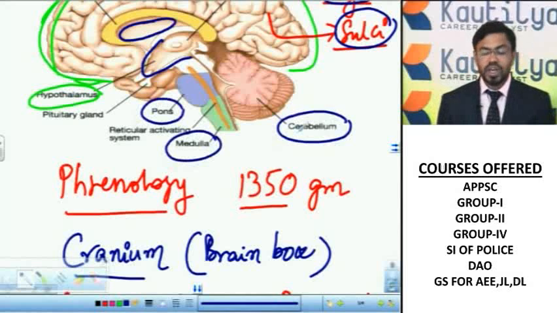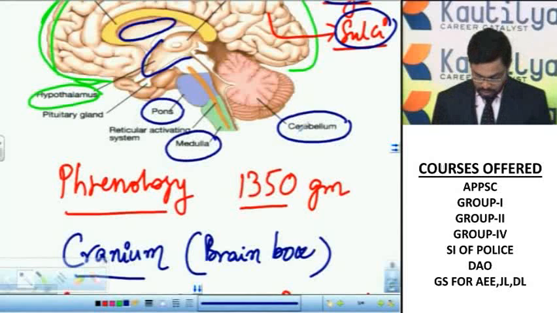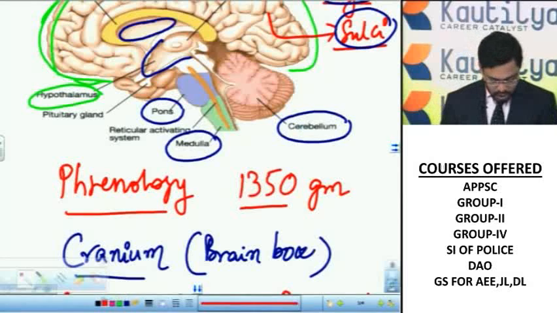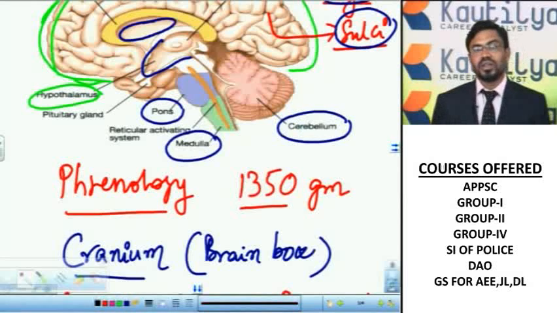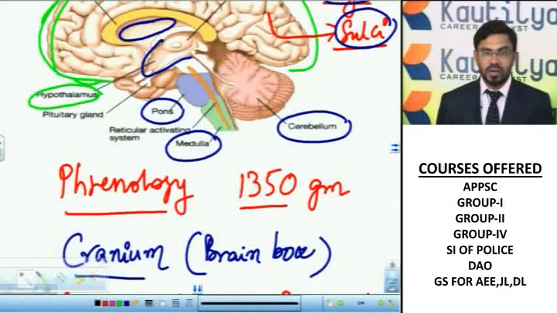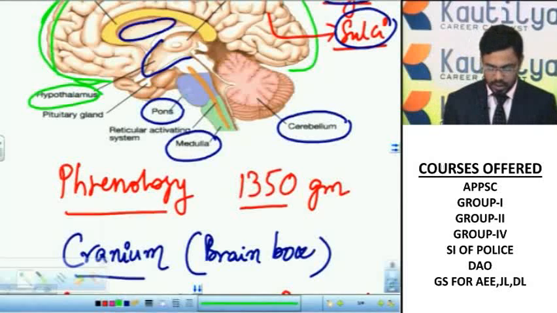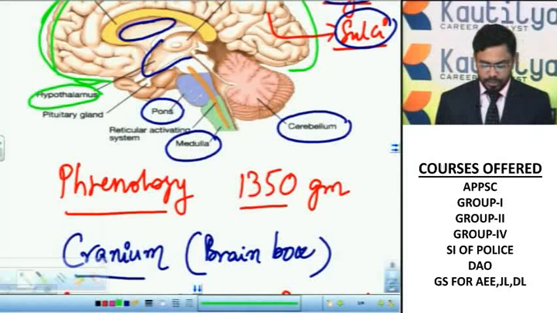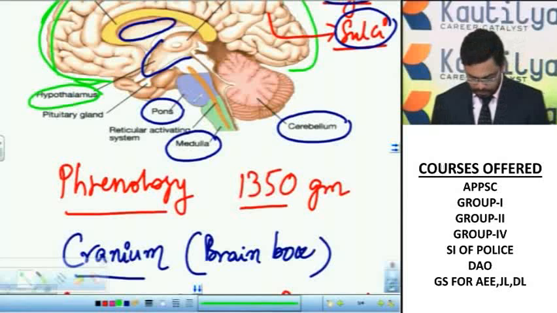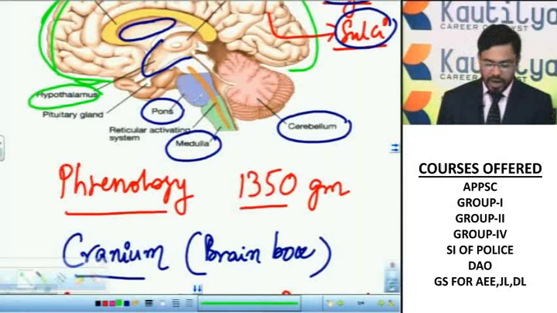So the cerebellum. Cerebellum is a very sensitive part of the brain. It is also called the small brain. It controls and coordinates the muscular movements, that is musculoskeletal movement. It controls locomotion. Next, pons. It acts as a bridge between the cerebellum and medulla oblongata. Pons acts as a bridge between the brain and the spinal cord.